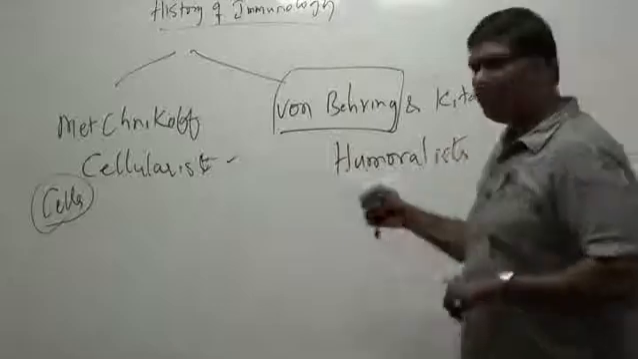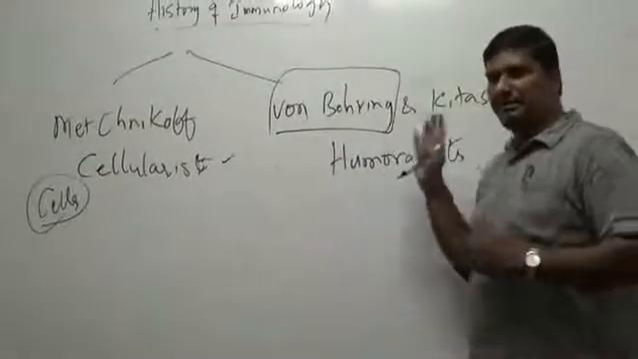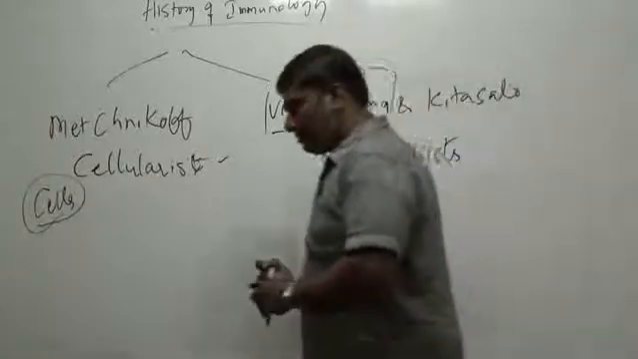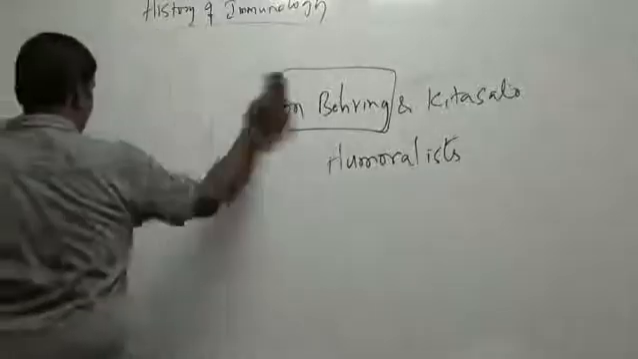So these were experimentally proved. Now we know that both the cells and the humoral components are important for the immune system. Both have to be there.